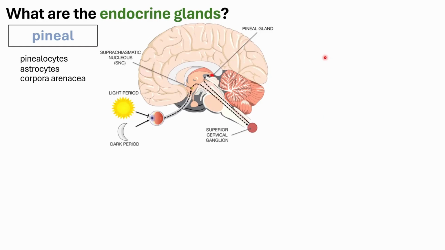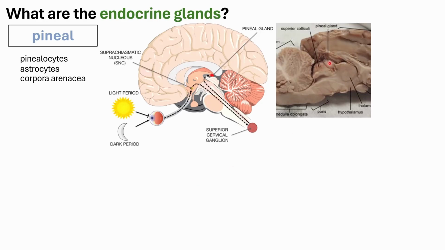Now, for the pineal gland, this is another gland which is very intimately located in the ventral part of the brain. Okay, so the pineal gland is a very important gland because its primary purpose is to produce hormones which control the wakefulness of the body. Okay, so it is severely affected by the light and dark periods. The pineal gland is located somewhere deeper into the brain. Okay, this one.